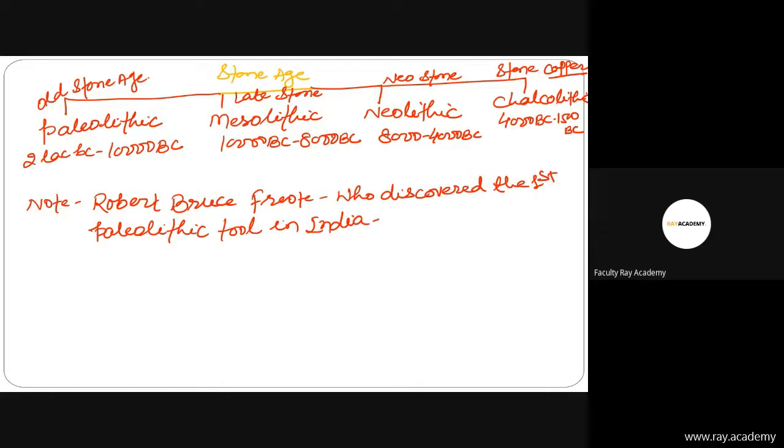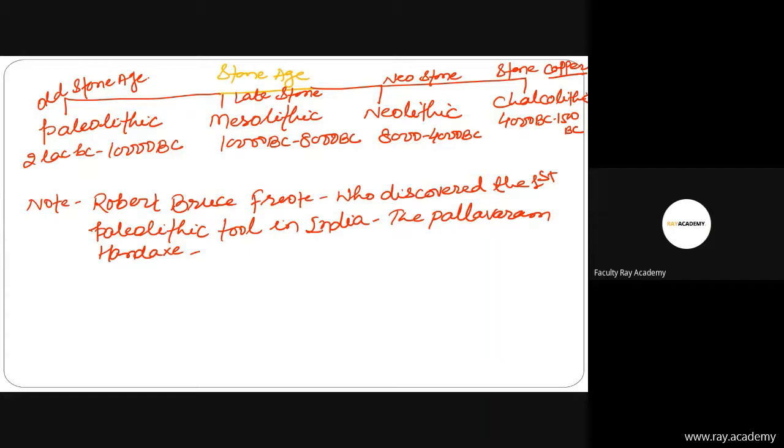Robert Bruce Foote, and the tool is the Pallavaram hand axe. Please keep this in mind, so maybe UPSC can ask. This is a very important fact.